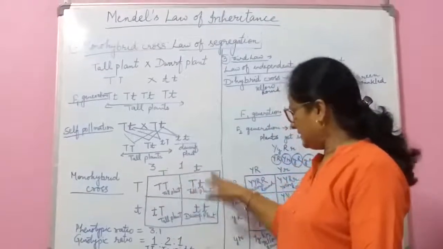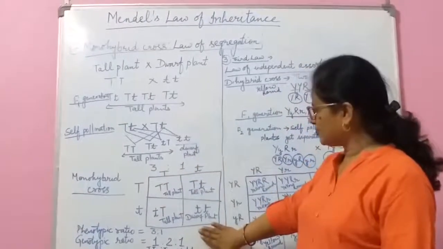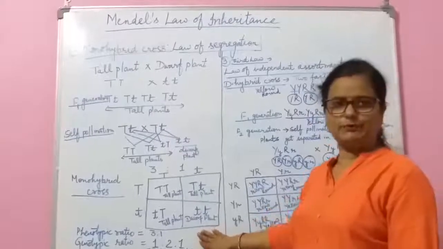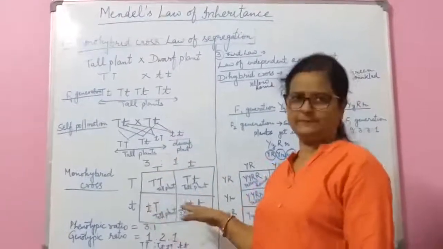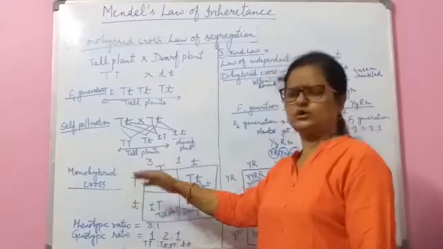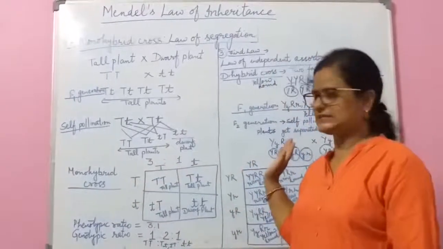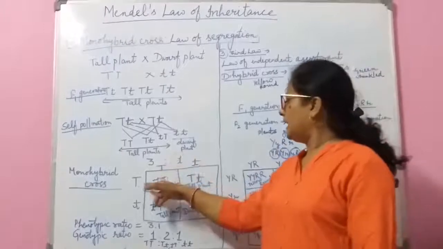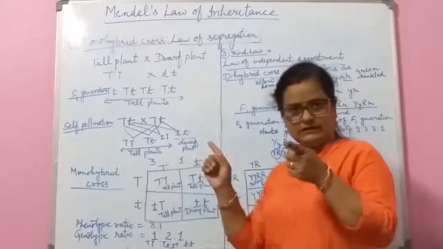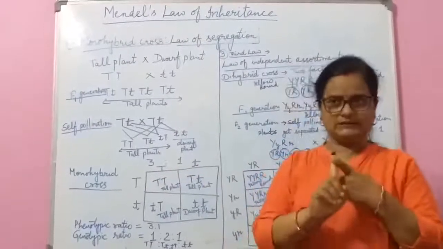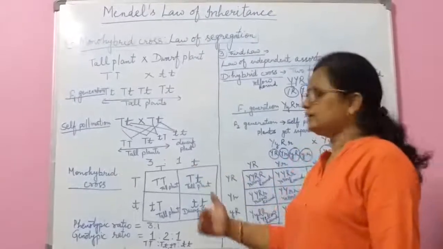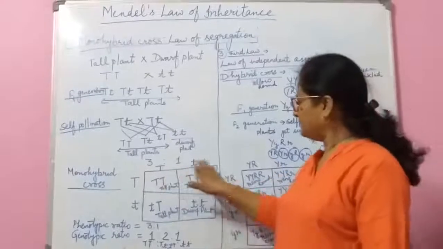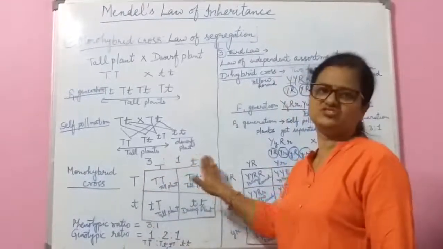Here I have shown this with the help of the checkerboard, and this is very convenient for you to make for the monohybrid cross or the dihybrid cross. We will discuss that later. How these gametes get conjugated with each other, and what offsprings are found, we can make properly with the help of this checkerboard.